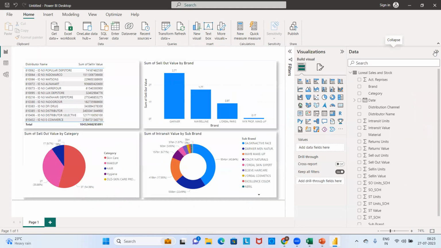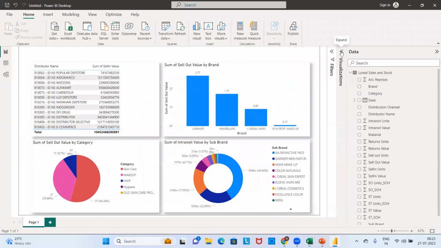Why am I saying 2 to 3 minutes? After loading the data, we are just selecting the visual and dragging and dropping the fields onto the visual spot. He created this report. He just gave the page name as sales summary.